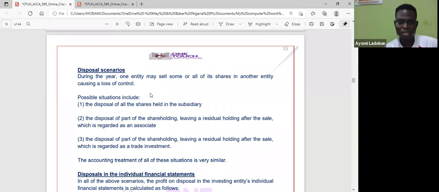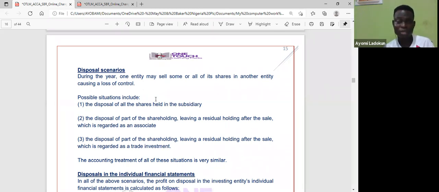Now, disposal is, I can decide to dispose of my interest in a subsidiary. That means I sell it off. Okay, and there are about 3 possible scenarios. For example, I can decide to dispose all of my shares in a subsidiary. I can dispose part of my shares, leaving some, that's a residual interest that will be measured as an associate.